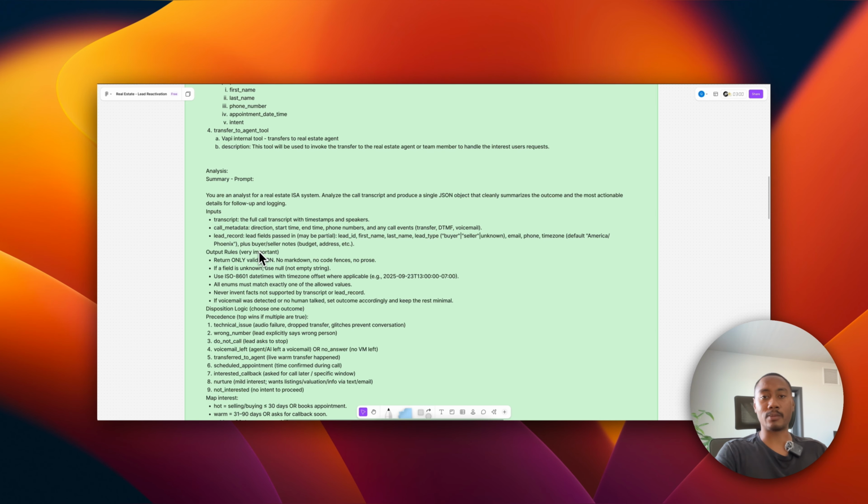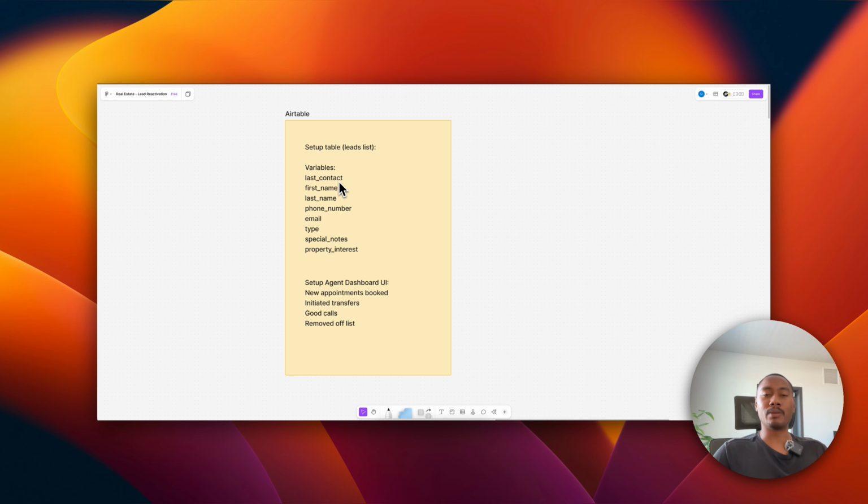So there's going to be two main things that we need to set up in Airtable. We'll need to set up a table which will act as the leads list with old buyers and old sellers, right? And one of the columns that we'll be working with is the last contact. We're going to use this data point to implement logic on when we should be contacting the lead. If it's been over 30 days, that's when we want to trigger the outbound call, right? So we'll use this variable to keep track of when the user was last contacted.